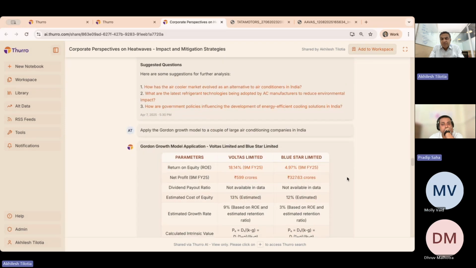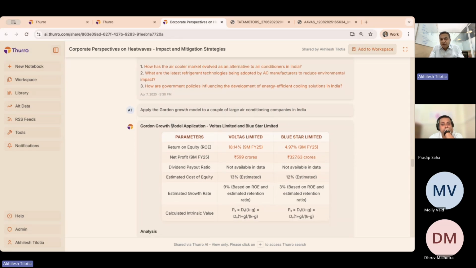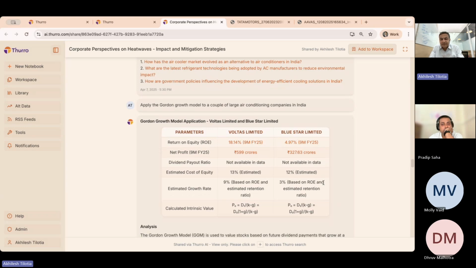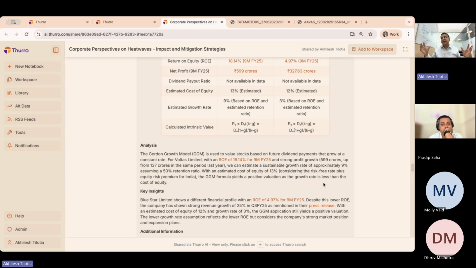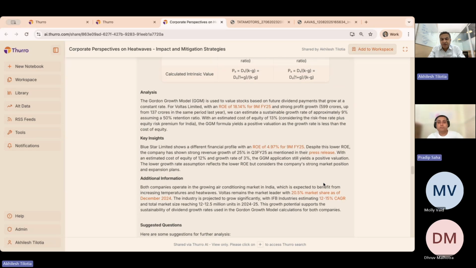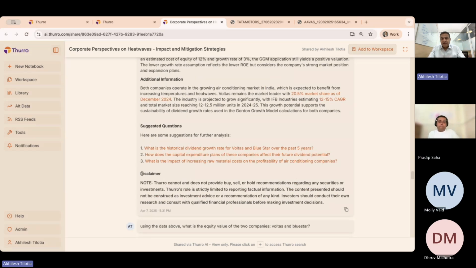And so it is able to pick up the two relevant companies, two large companies, which are Voltas and Blue Star here, pulled out the relevant parameters for building the Gordon growth model, and given you the formula that it would use and some of the estimates that it would use. You don't need to necessarily agree with these estimates, but at least in the initial answer, this is the estimate that it has taken. So we have moved again from a very language-oriented question to a slightly more mathematical question of where we are taking this document.